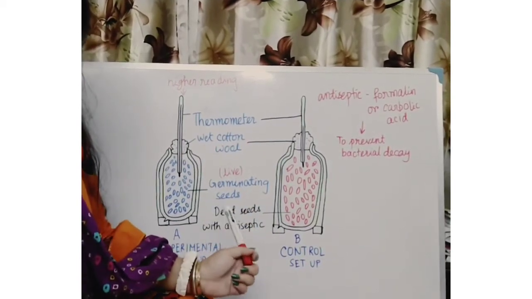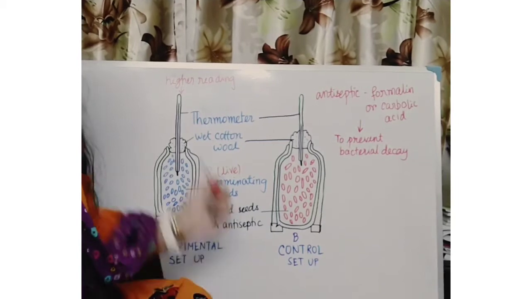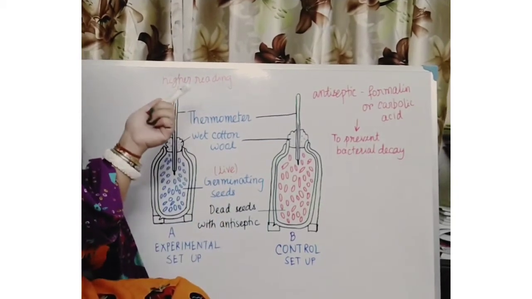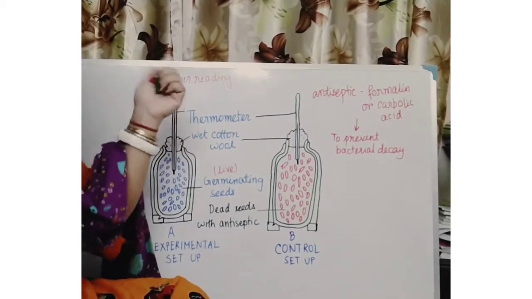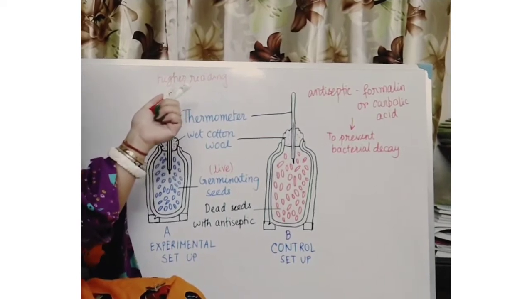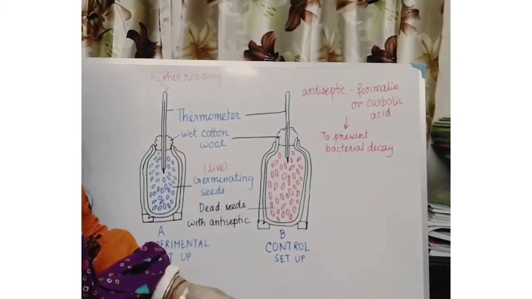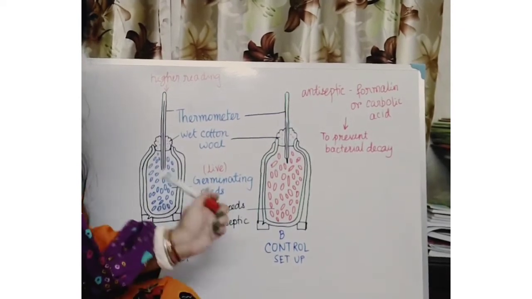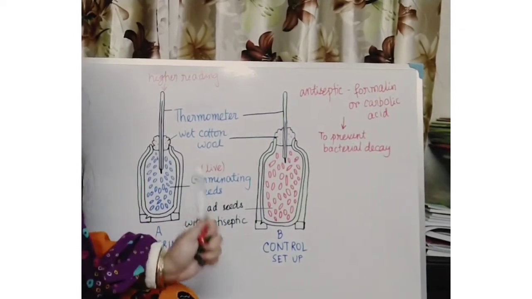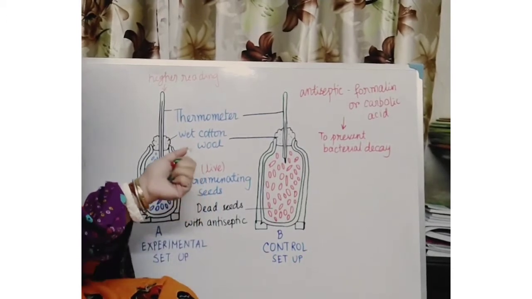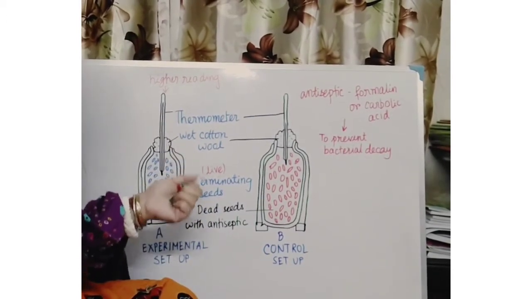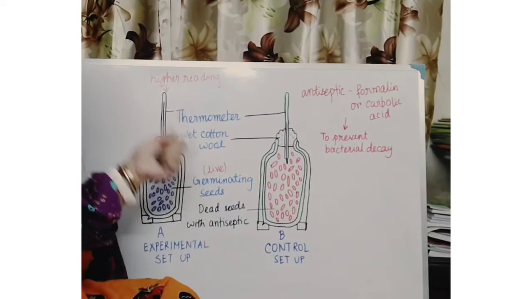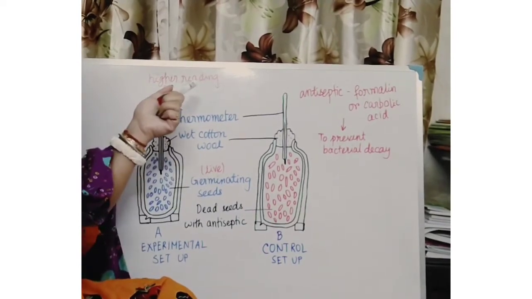Now after a few hours you will see that in the thermometer the temperature has risen, so we will see a higher reading. But in flask B there will be no rise of temperature. So what will be the reason? Definitely heat has evolved after respiration, because these germinating seeds have respired and evolved heat, and due to the heat we can see the higher marking in the thermometer.